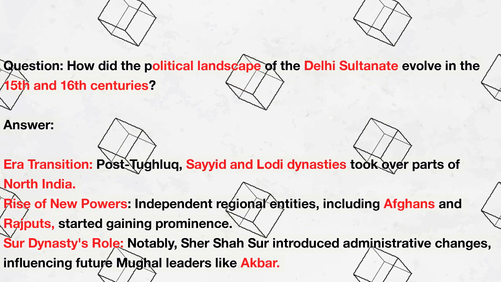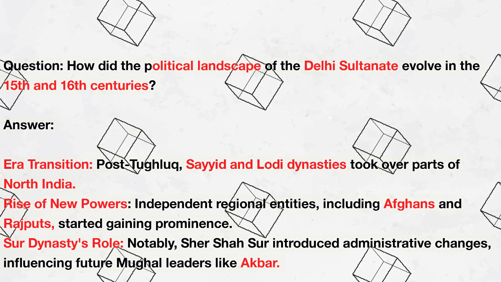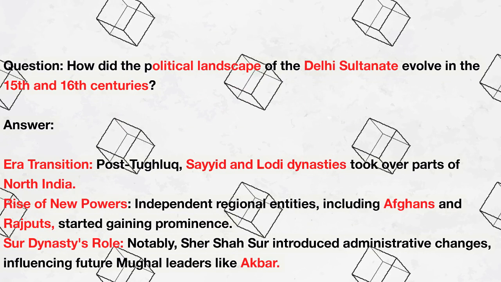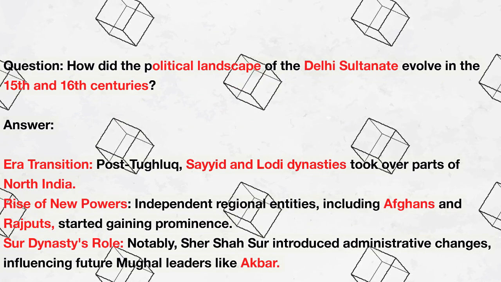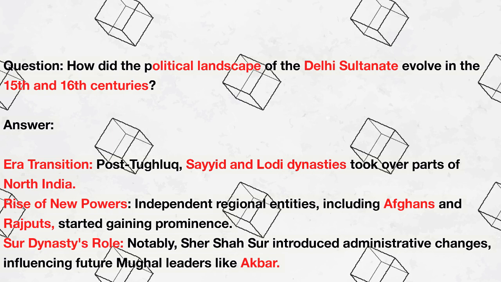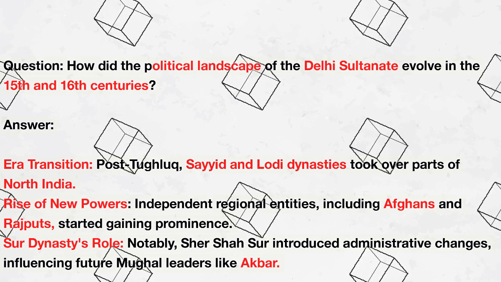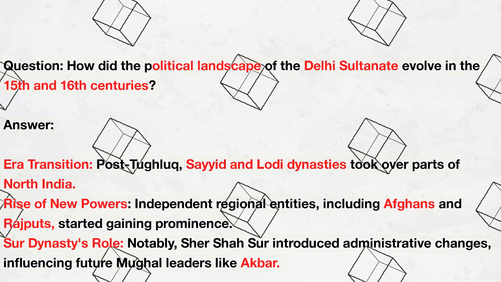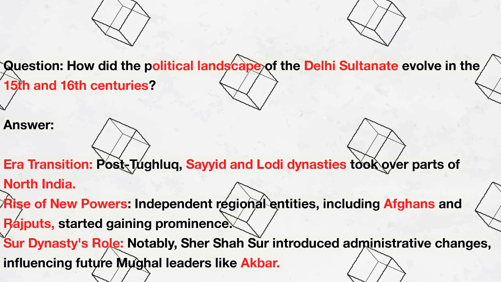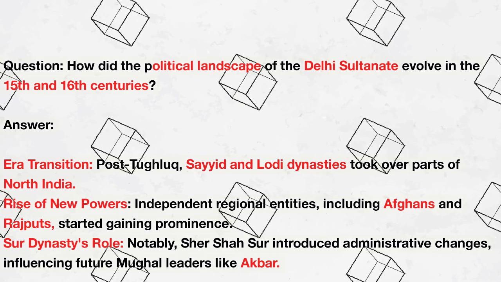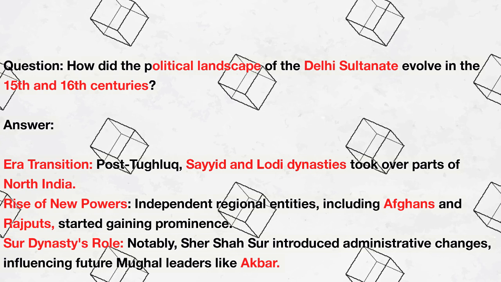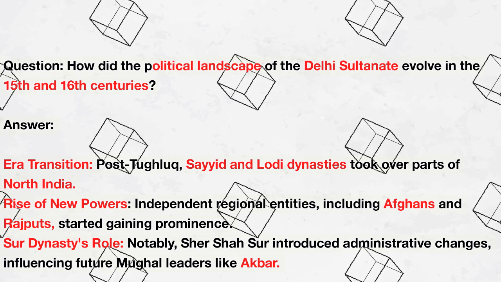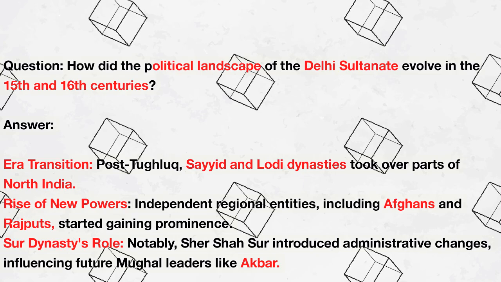Sultanate in the 15th and 16th centuries. Question: how did the political landscape of the Delhi Sultanate evolve in the 15th and 16th centuries? Answer: era transition. Post-Tughlaq, Said and Lodi dynasties took over parts of North India. Rise of new powers. Independent regional entities, including Afghans and Rajputs, started gaining prominence. Sur dynasty's role. Notably, Sher Shah Sur introduced administrative changes, influencing future Mughal leaders like Akbar.